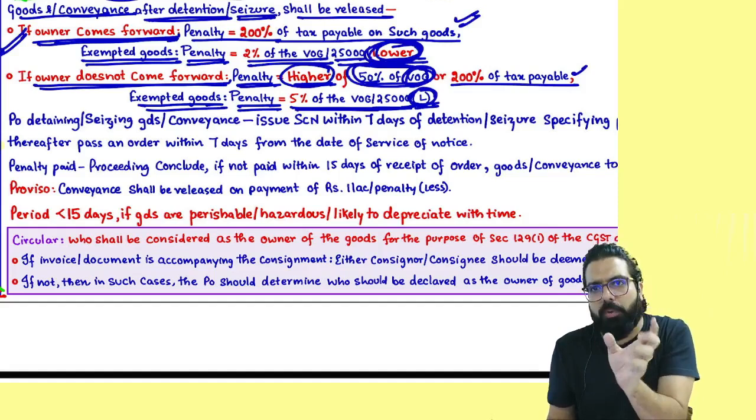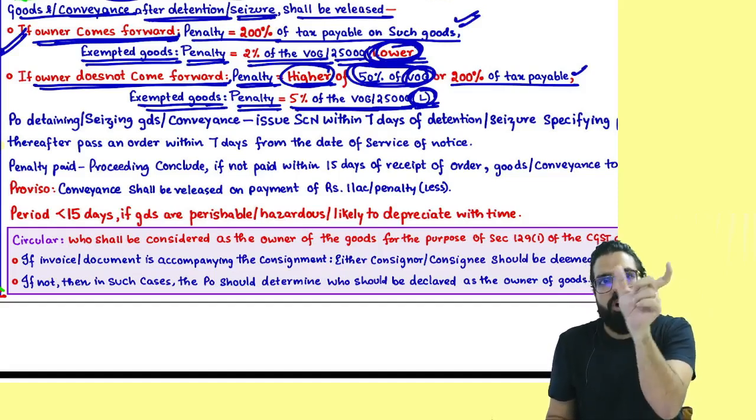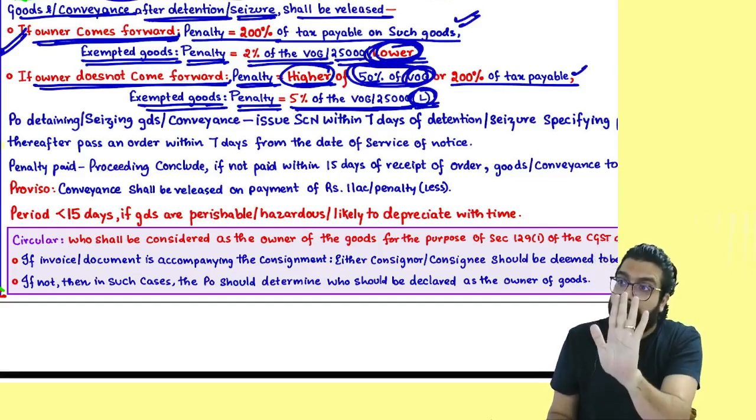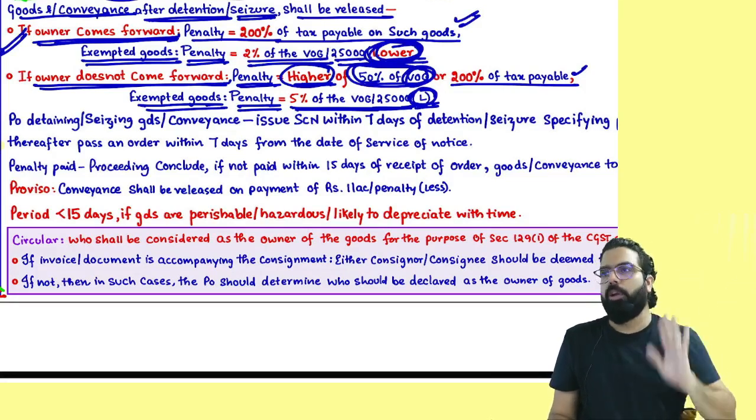If the owner does not come forward, it is 50% of the value of the goods or 200% of the tax, whichever is higher. For exempted goods, it is 5% or 25,000, whichever is lower.